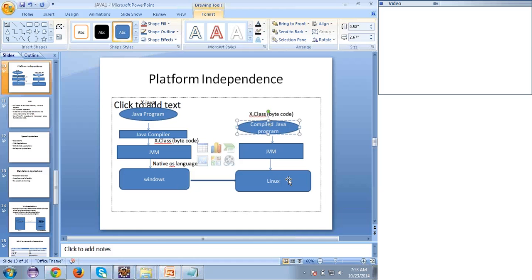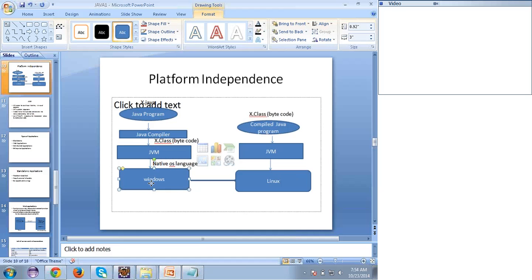So the Java program is platform independent, right? But the JVM is platform dependent. See, the Java program is platform independent. I can write once and run anywhere. But the JVM is platform dependent. What does it mean? Suppose I'm using the Windows operating system, I should download the Java software which supports Windows. In your case, if you're using Linux, based on your operating system you should download the Java version, right? I told you in the starting of the class.